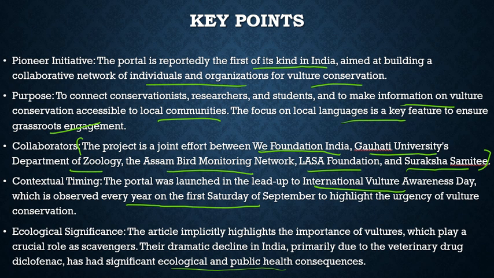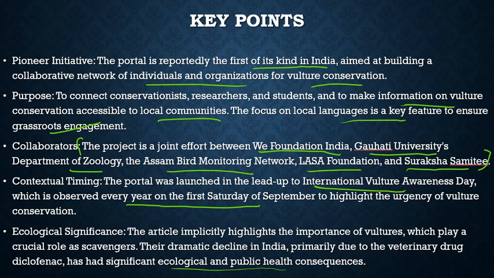Vultures are scavengers, they feed on dead animals, and a veterinary drug like diclofenac is often used as an antibiotic or pain reliever for these animals. So when vultures feed on them, it eventually leads to the death of these vultures. Now it is prime time to conserve them, and this is the best initiative which we have brought in.